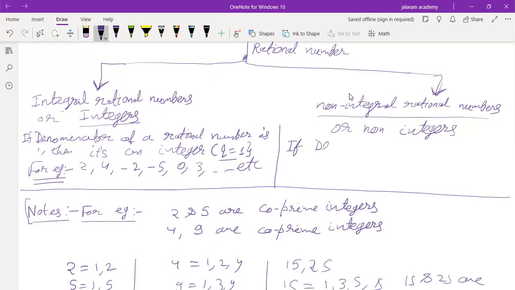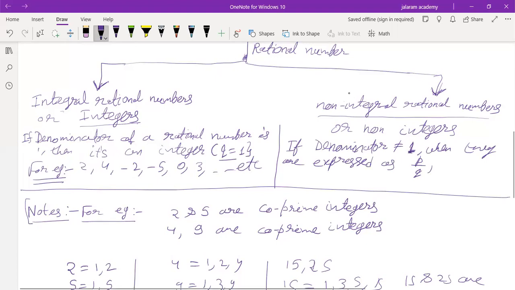If the denominator is not equal to 1, when a number is expressed in the form of p by q, then it is a non-integer.